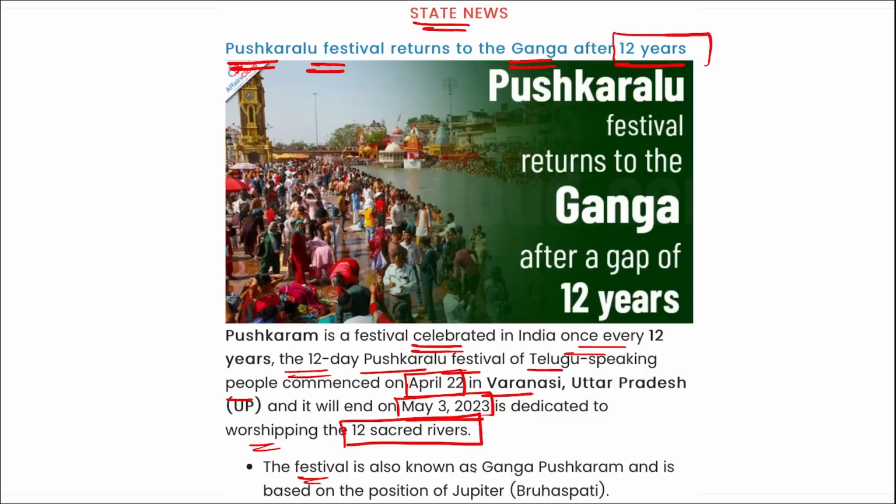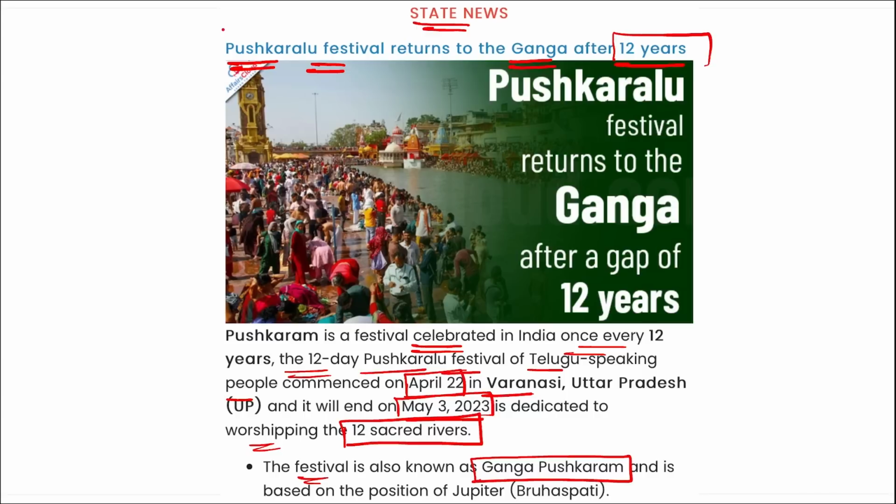The festival is also known as Ganga Pushkaram and is based on the position of Jupiter. Correct? Each river is associated with a zodiac sign, and the river for each year's festival is decided in accordance with Jupiter's travel from one zodiac to another. Alright? And why is it significant after 12 years?